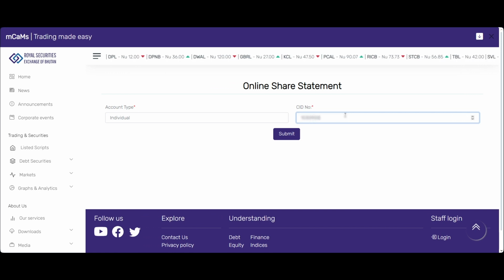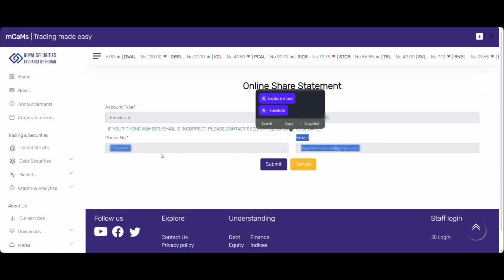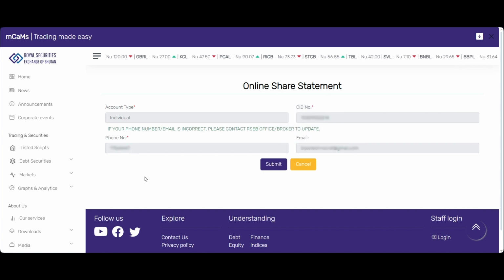So once you load the details, it will give you information on the registered phone number and the email address that you have. This is the important thing that you need to check. If it's correct, then you can proceed further, because we will be sending you an OTP to your registered phone number. And once it has been completed, by verifying it's really you who is trying to download the share statement, we'll be sending the confirmation to your email.